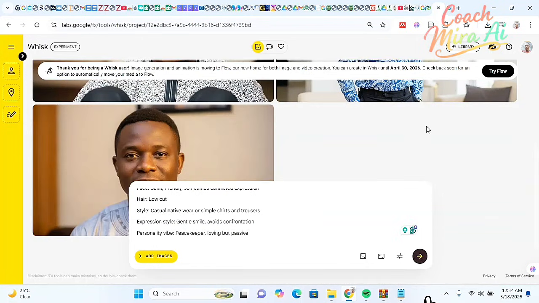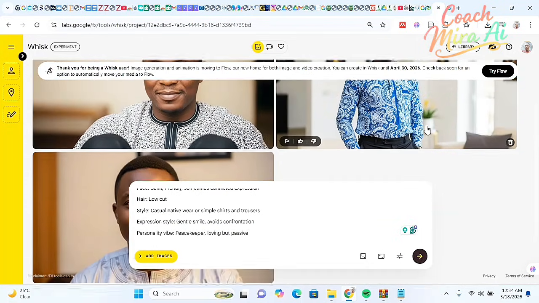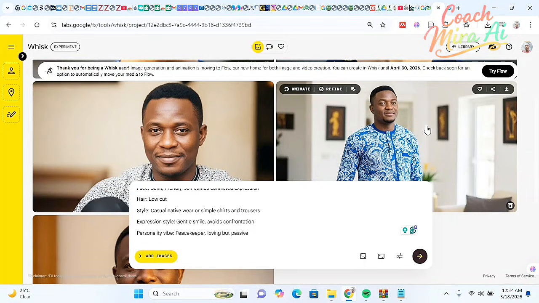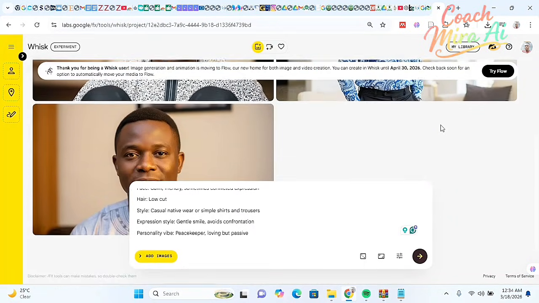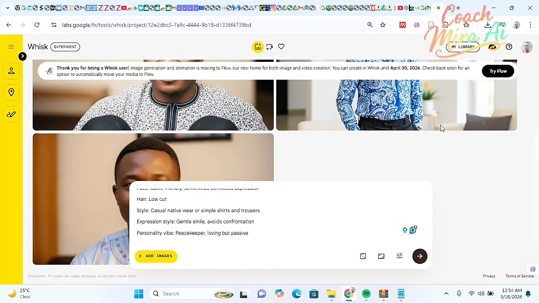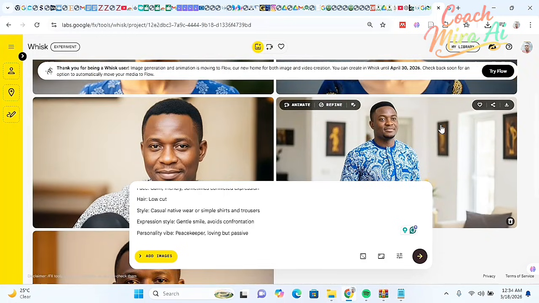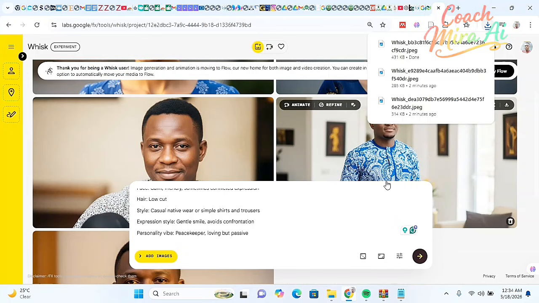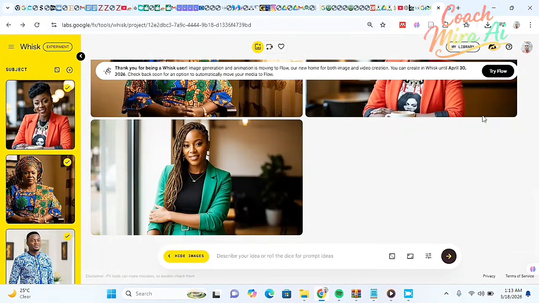Now the image is ready. Can you see how beautiful they are? Now the first one I generated had a network glitch. I had to regenerate again. So I really love the images. I think I'm going to select the one to the right hand side. I think I'm going to download that one. I went to ChatGPT and copied the next prompt and pasted it just like I did the others. Now the next thing I'm going to do is to upload your images. As you can see, this icon is where you upload your images.